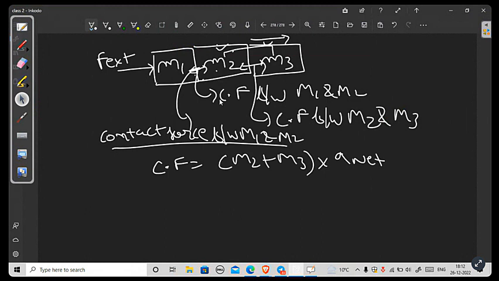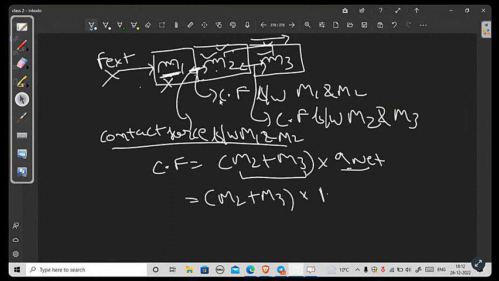What is to be remembered? You have to leave the mass on which the external force is being applied. In this case, the external force is applied on m1, so we leave m1 out of the formula. There is no m1, only m2 and m3, and the a net. What will be the a net of the system? The net acceleration of the system will be the net external force F upon the total mass, which is m1 plus m2 plus m3. This is the shortcut for net acceleration.